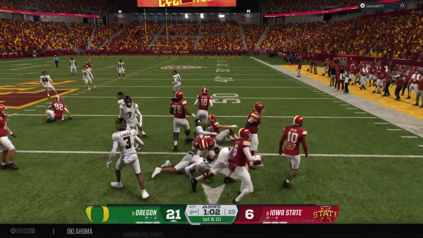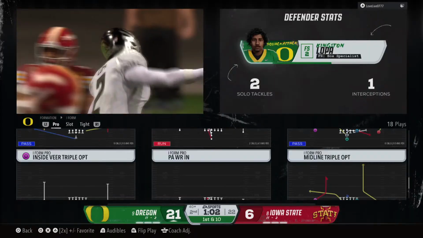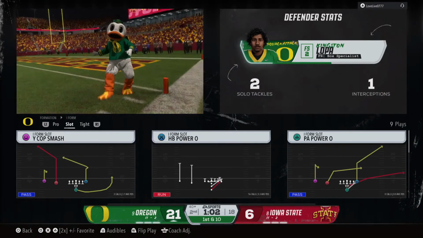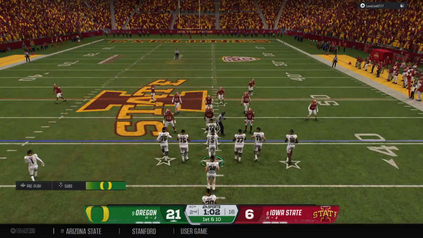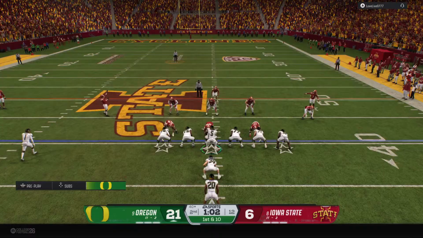They finally tackle him, but an excellent return after the pick. Well, that's now 2 interceptions for this quarterback, and we're only in the first half. This is the exact start this defense was hoping for to create a ton of momentum. Here's the first play of the drive now.